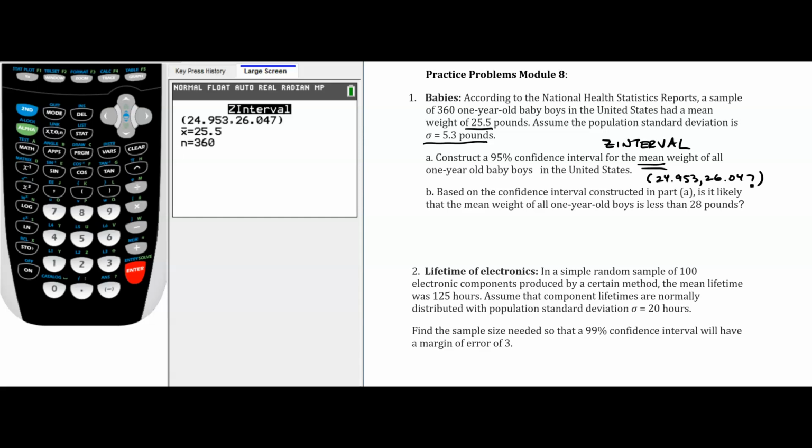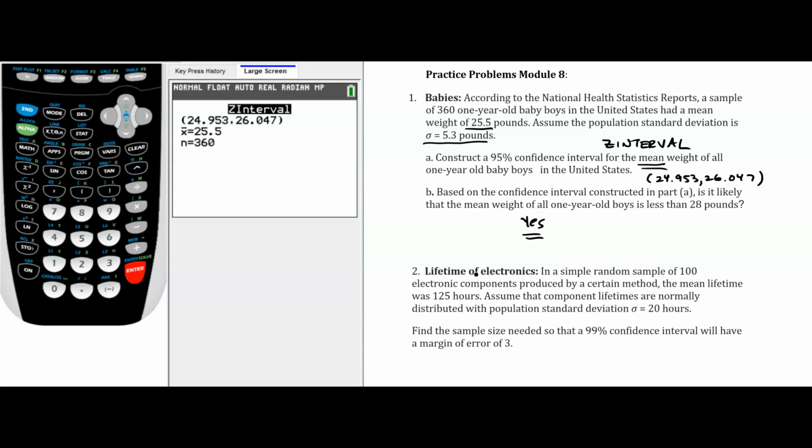Part B, based on that confidence interval constructed in Part A, is it likely that the mean weight of all one-year-old boys is less than 28 pounds? So what is very likely, what we have 95% confidence in, is that the mean weight is between about 24.9 and 26 pounds. And so if that's the case, then is it likely that the mean weight is less than 28 pounds? Absolutely. So the answer to this question would be yes.